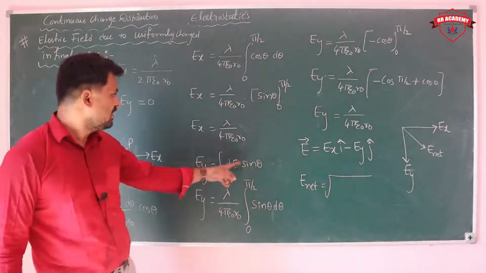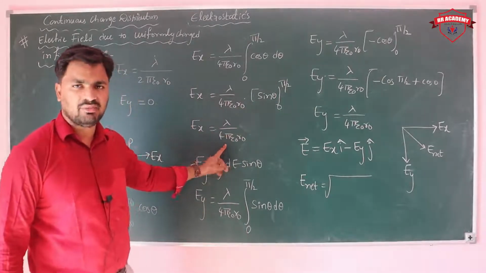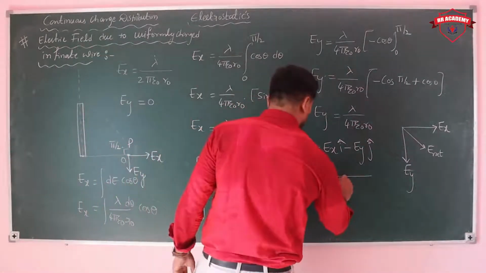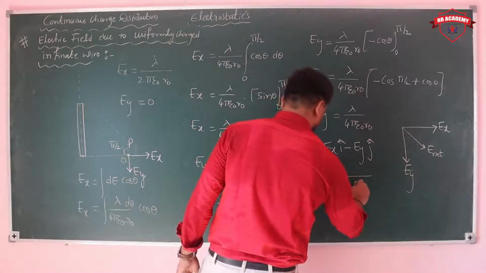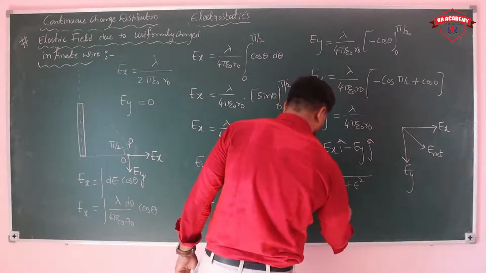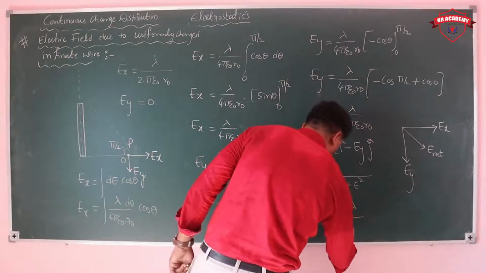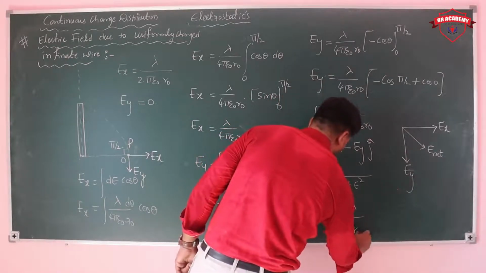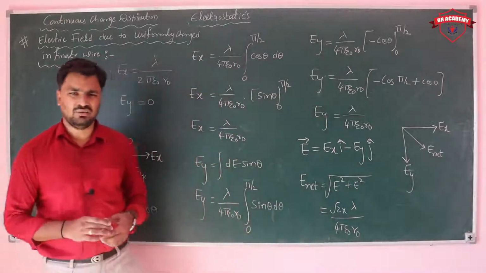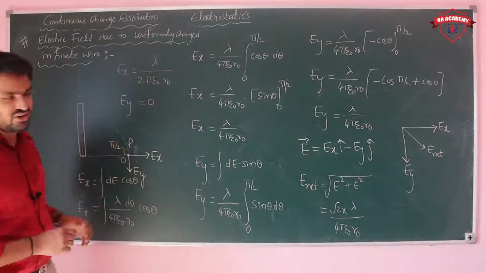Both are the same in magnitude. So if you take that, how much do you get? E square plus E square, you get root 2 into E. The value of E is lambda by 4 pi epsilon naught r naught. This is for the case where one side is finite.